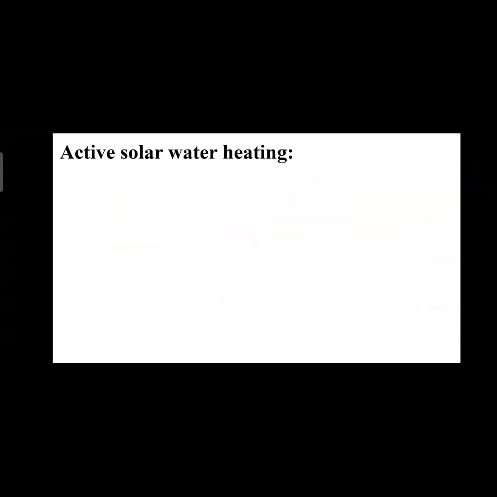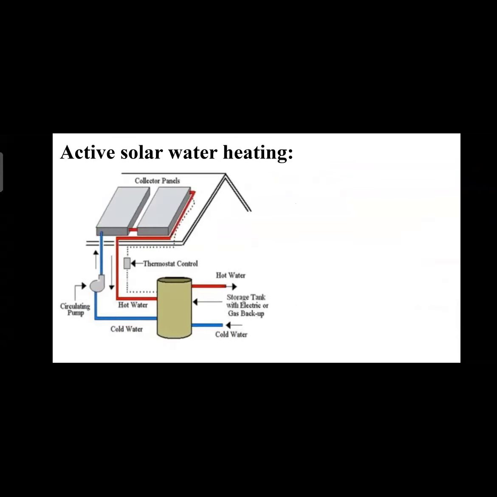Active solar water heating. So what is active solar water heating? As I have said, in an active process we use mechanical devices. So in active solar water heating, unlike passive solar water heating, we use a circulatory pump to circulate water through the collector panels, which are kept on the rooftop. As the rooftop is above, we have to circulate water to it.